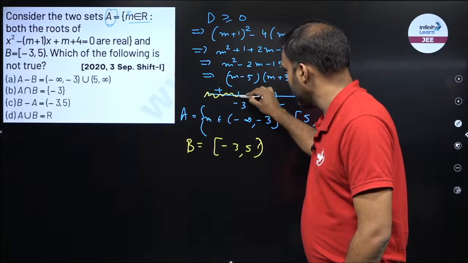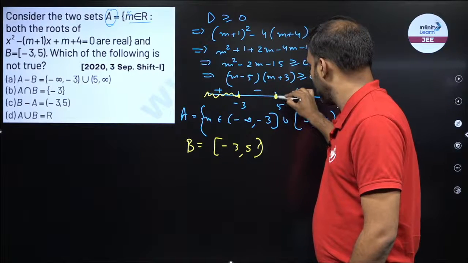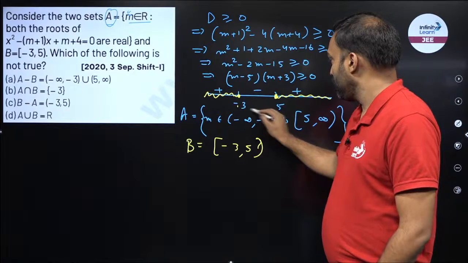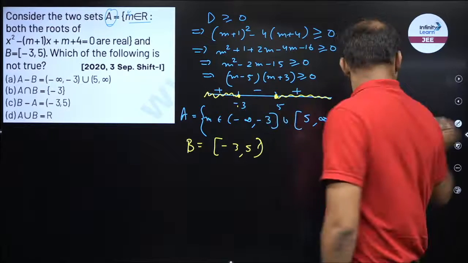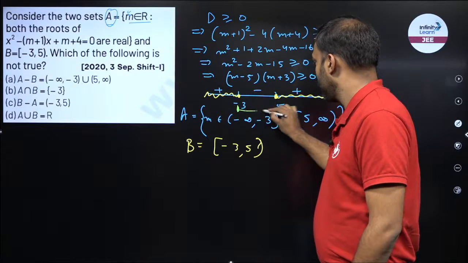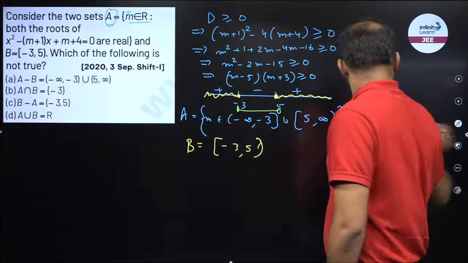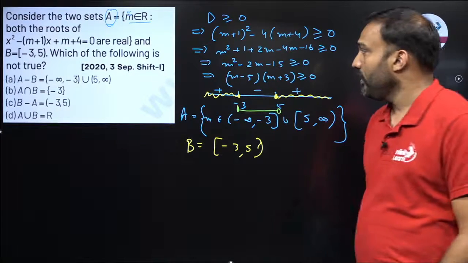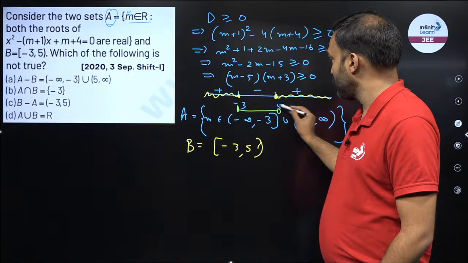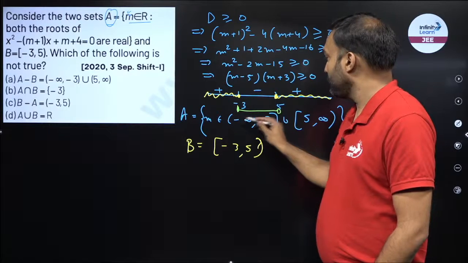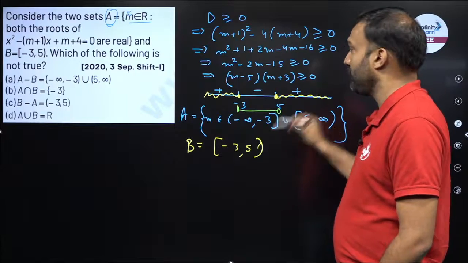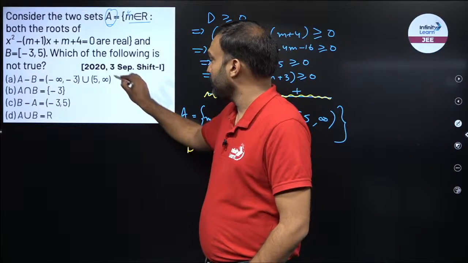This is my A, inclusive 3. This is my A. And what is B? Minus 3 to 5, 5 open, minus 3 closed. This is your B. So if I do A minus B, this interval is not there in A, this is open, only 3 will be eliminated. So A minus B becomes minus infinity to minus 3, where the closed bracket becomes an open bracket here and the closed bracket remains here. So I know this answer is incorrect.